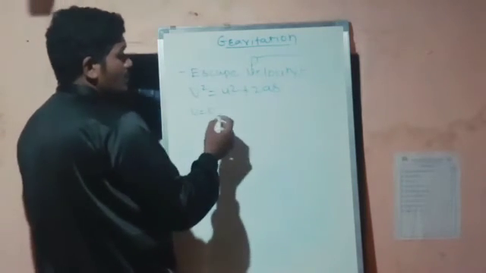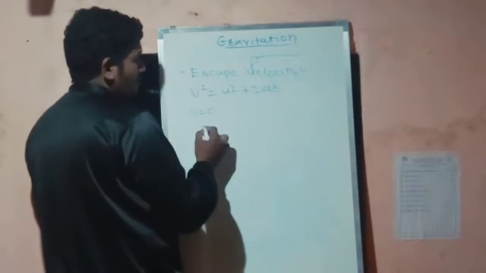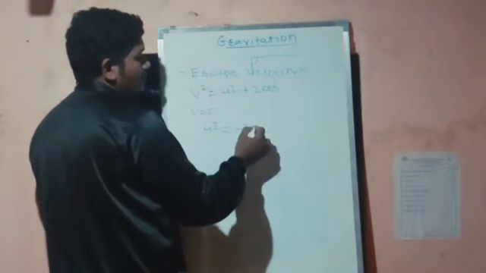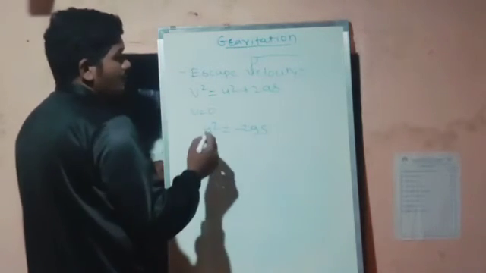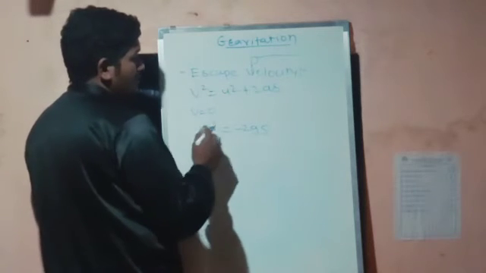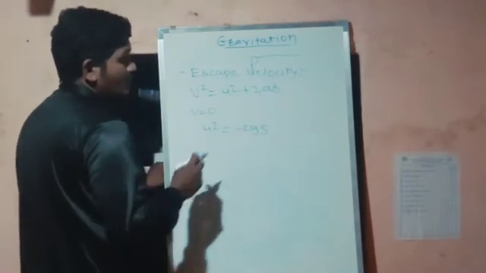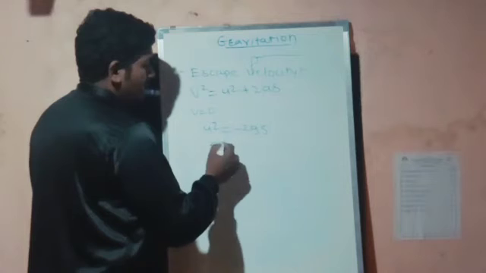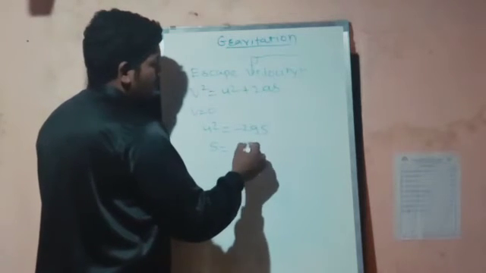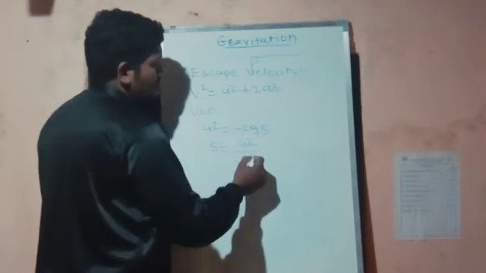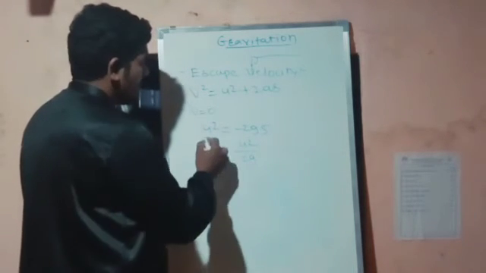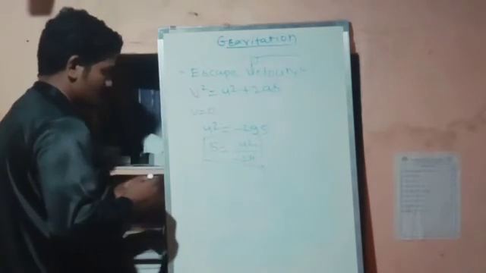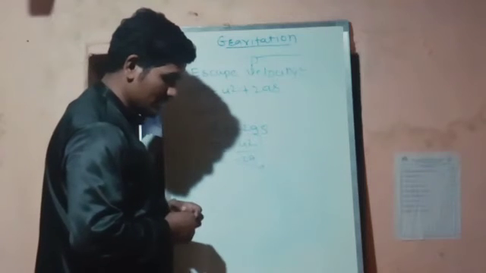So the remaining equation we can write is u square is equal to minus 2gs. So if I want to calculate the value of s only, s will be equal to u square upon minus 2g. This is the formula to calculate the distance.